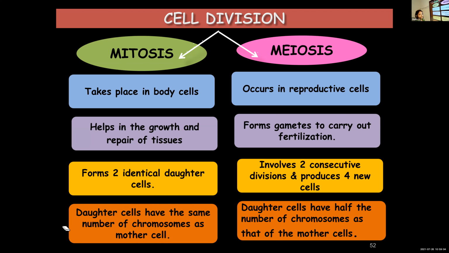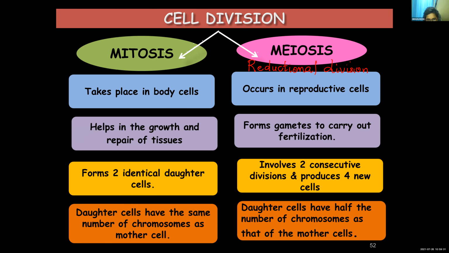Ma'am, what is the other name for meiosis? Reductional division. I'll write it over here. Reductional division. Why did it get the name reductional division?